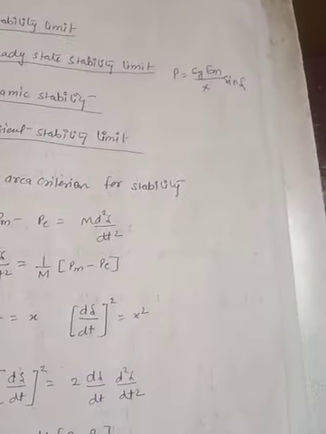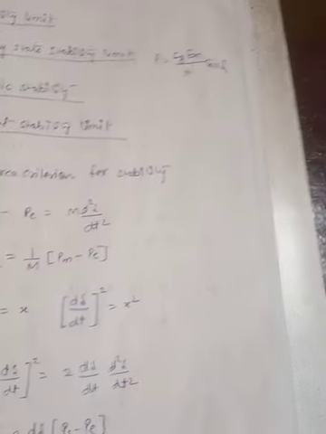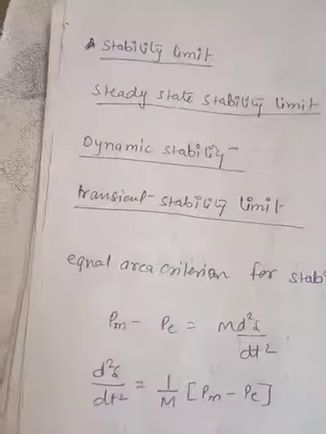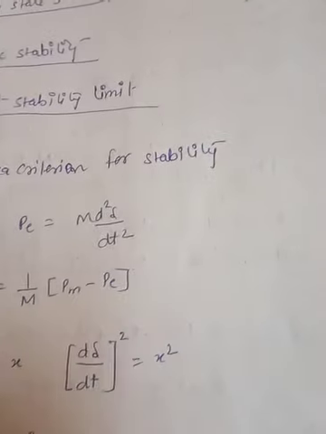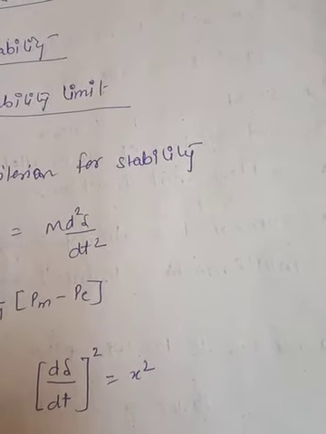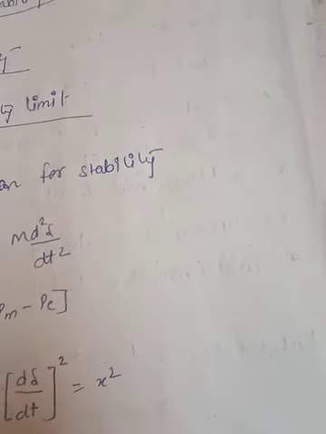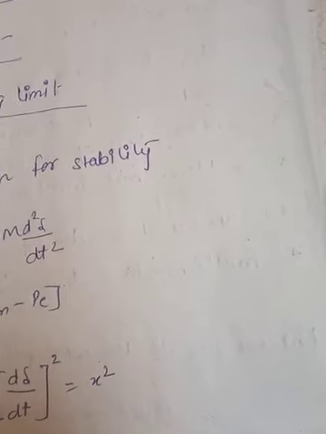Now, when we are talking about stability limit, what is the stability limit? Stability limit is the maximum power flow through some particular point in the system or part of the system to which the stability limit refers, while operating with stability.